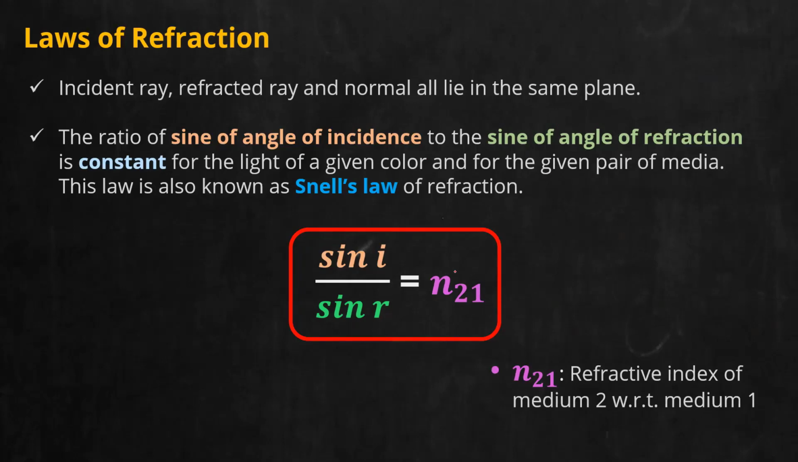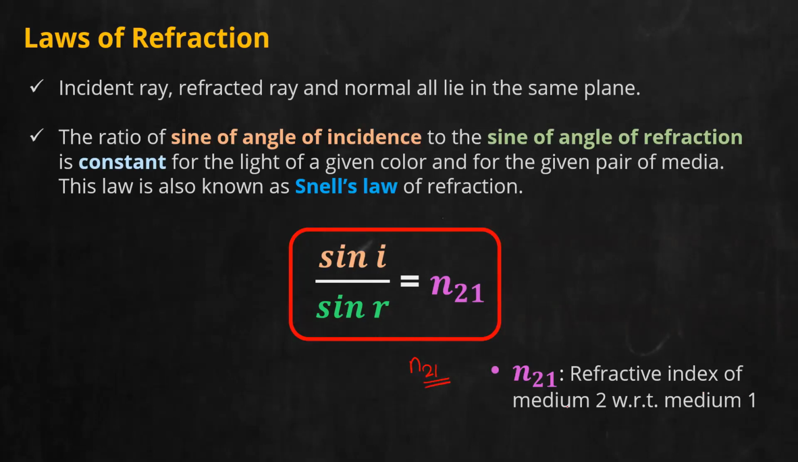Refractive index. In your textbook, it is simply written as a constant, but it is always better to write what that constant is. This constant is known as refractive index. And here I have written N21. You must also know how to read this N21.